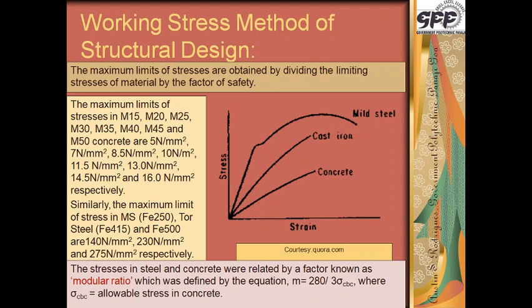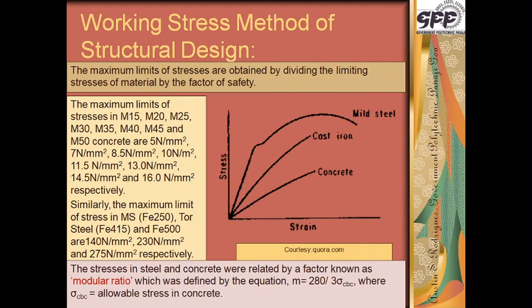Now the maximum limits of stresses are obtained by dividing the limiting stresses of the material by the factor of safety, as I mentioned earlier. So the maximum limit of stress in M15 concrete would be 15 divided by 3, that is equal to 5 Newton per mm square. M20 concrete would be 20 divided by 3, that comes approximately to 7 Newton per mm square.